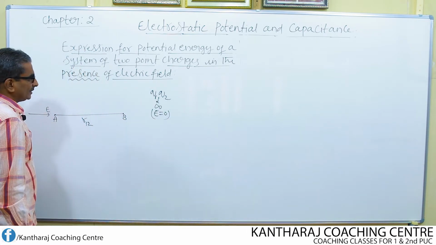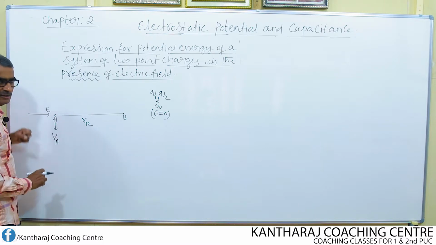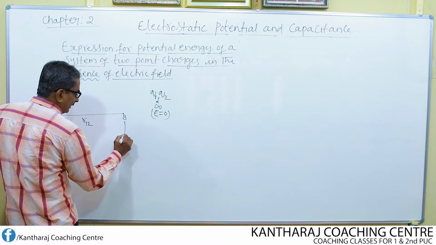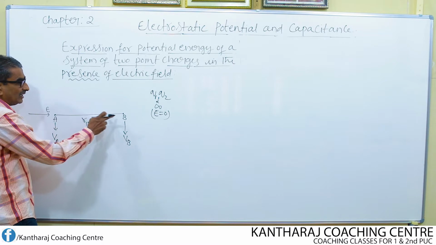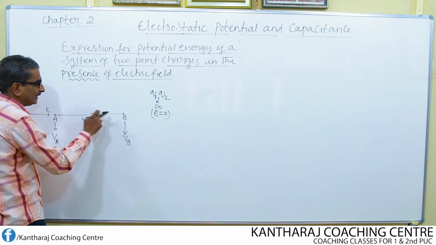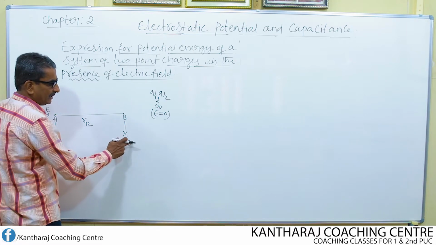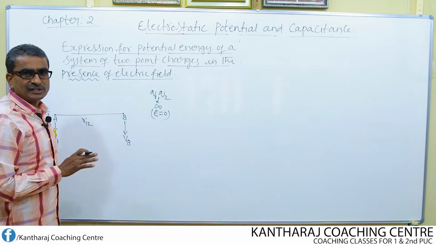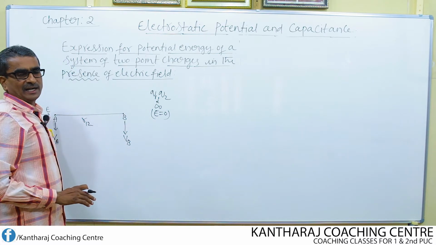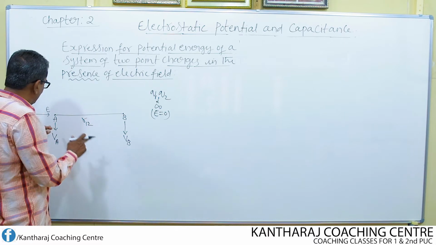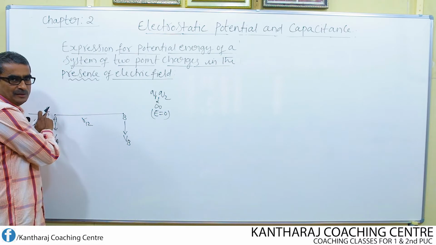Now, at the point A, let VA be the potential, and at the point B, VB be the potential. Since field is there, potential also exists at the point A and at the point B. No field, then potential VA is 0 and VB is 0. So initially, before bringing the charge itself, we have considered the electric field and we take the potential at the points A and B as VA and VB due to this electric field.